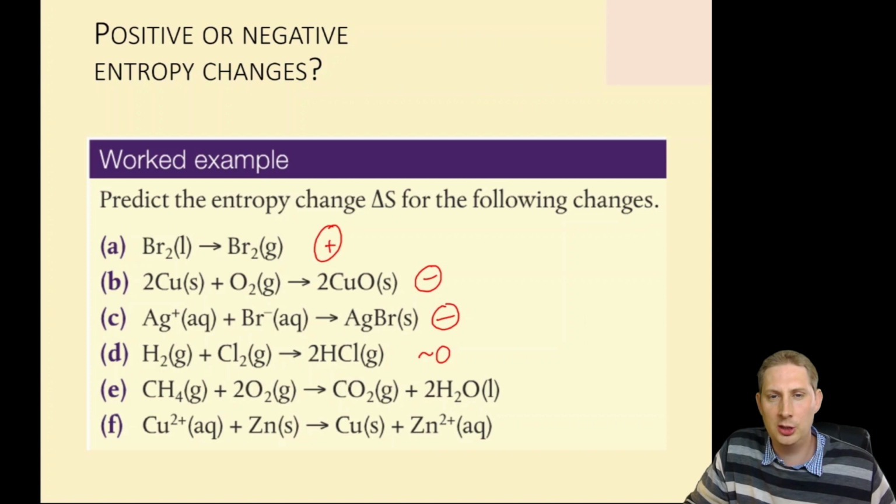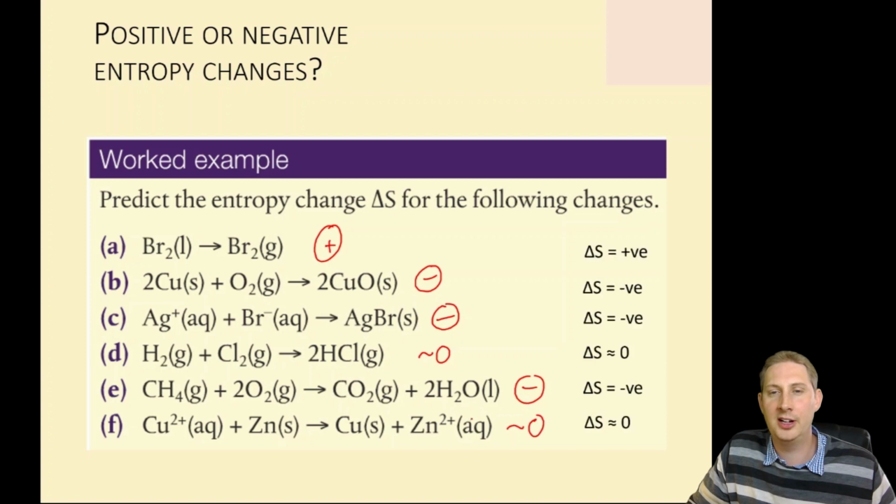3 gas molecules becoming 1 gas molecule and 2 liquids, that's clearly a decrease in entropy. And a free moving ion and a fixed solid atom becoming a fixed solid atom and a free moving ion, again, that's fairly similar on both sides in terms of entropy.